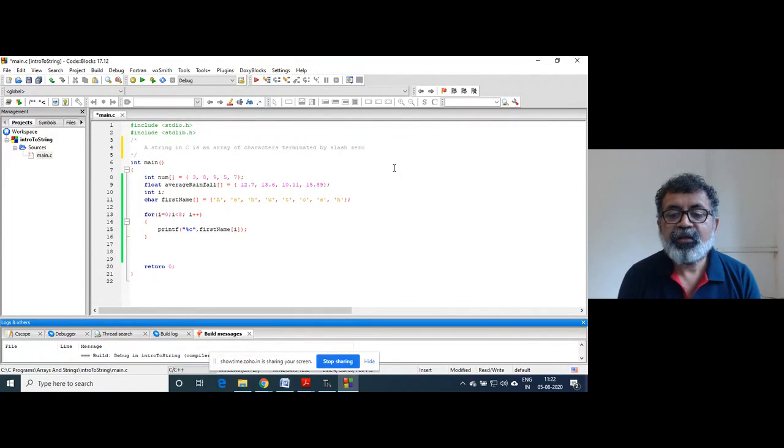This is the definition of a string. A string is an array of characters terminated by \0.